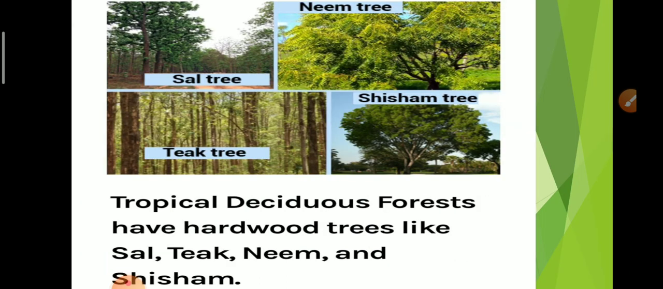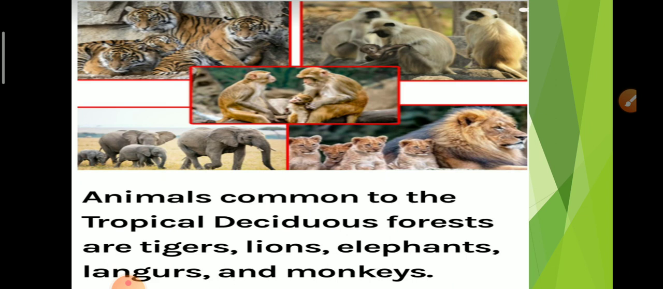Tropical deciduous forests have hardwood trees like sal, teak, neem and shisham. So there are pictures of all the vegetation cover of tropical deciduous forest. Animals common to the tropical deciduous forest are tiger, elephant, langur and monkey. So this is all about the wildlife of tropical deciduous forest.